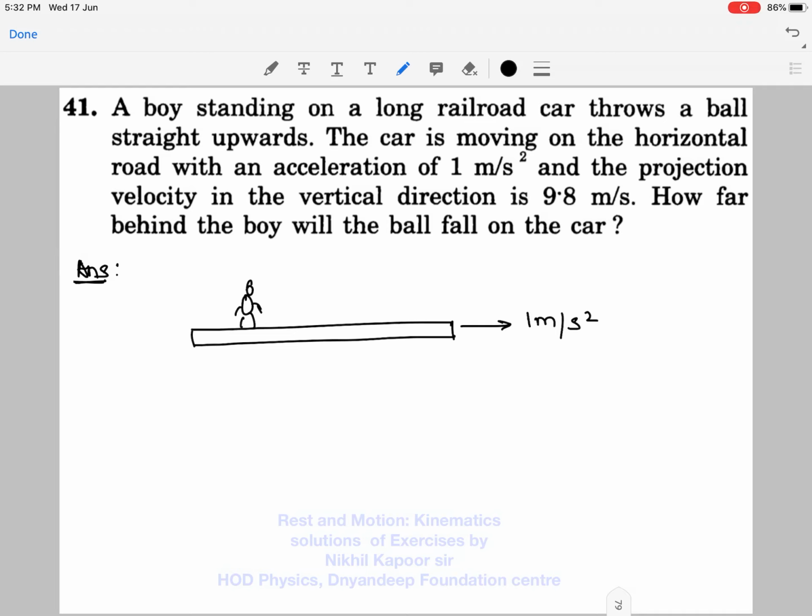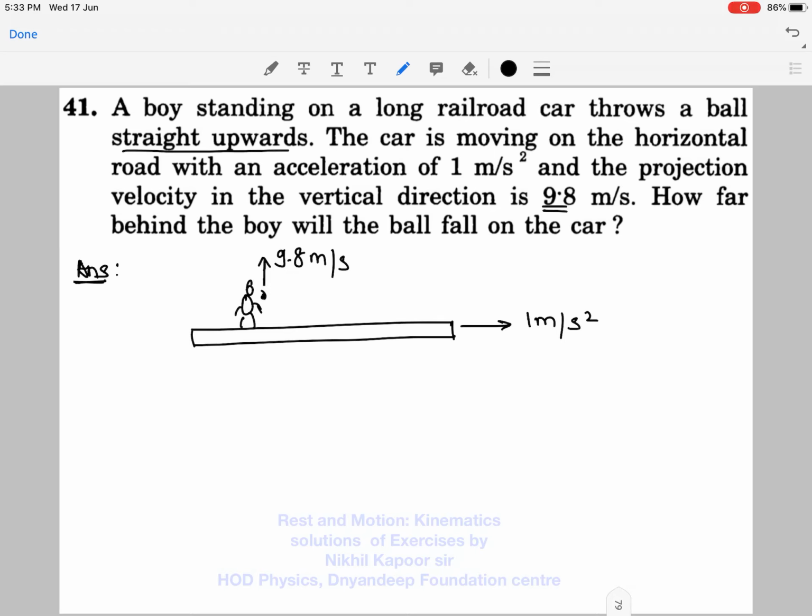Now, if the boy throws a ball straight upward, and the projection velocity in vertical direction is 9.8, so the ball is thrown 9.8 meter per second.